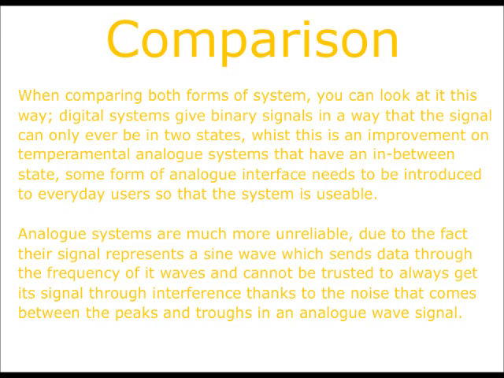Analog systems are much more unreliable due to the fact that the signal represents a sine wave, which sends data through the frequency of its waves, and cannot be trusted to always get its signal through interference, thanks to the noise that comes between the peaks and the troughs in the analog wave signal.